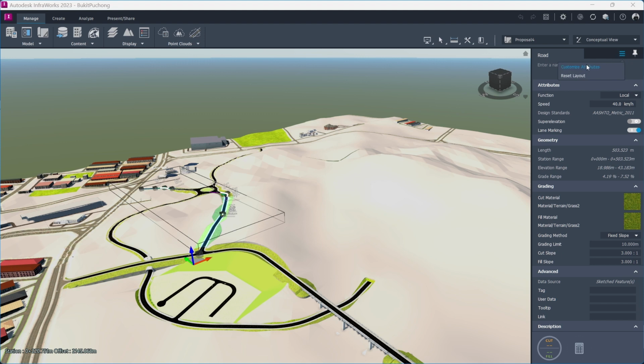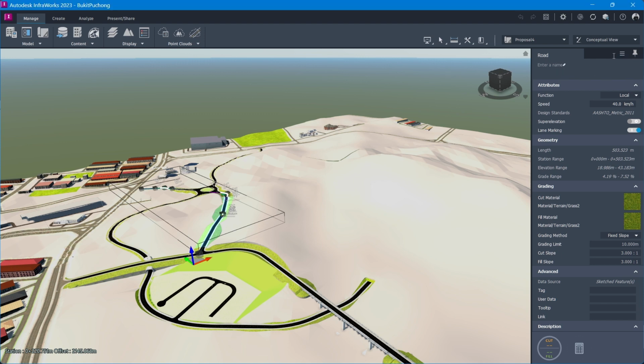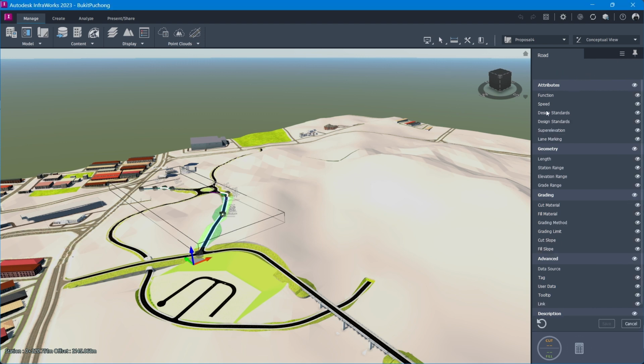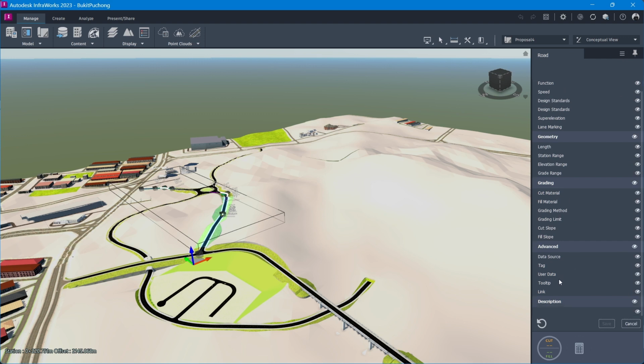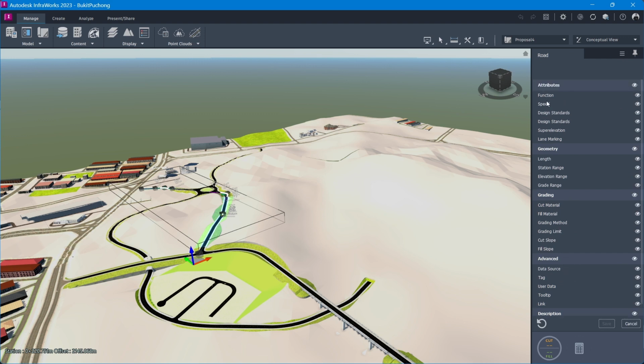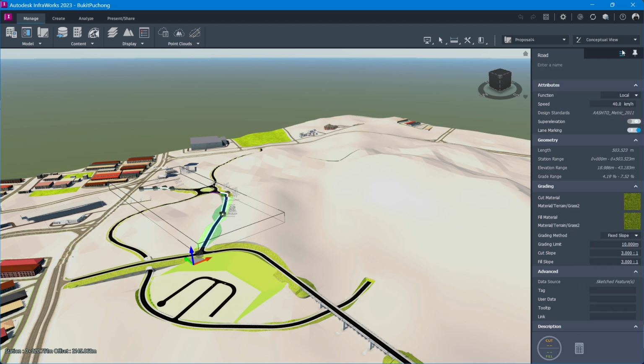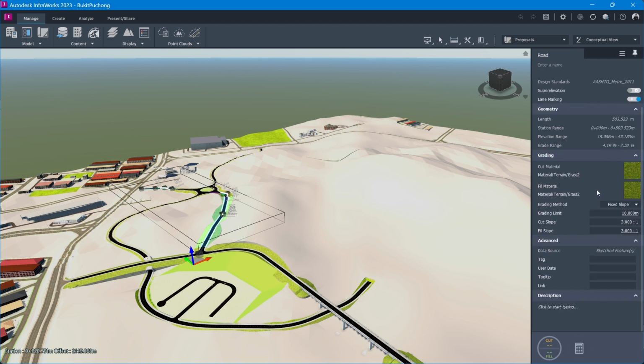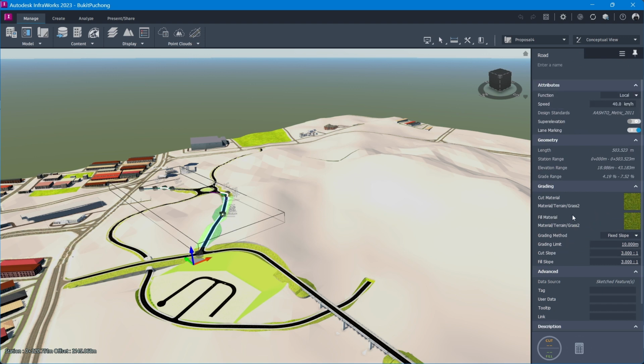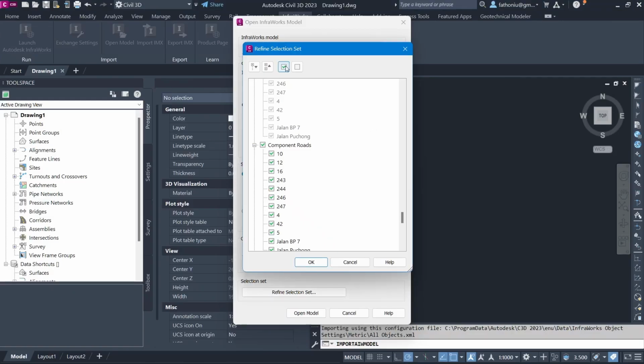Let me see. Attribute. It's not here. Function, design standard, line, elevation. It's not. Let me see. This one is open already. Cancel. We don't have this one. We don't have the information on the number. Okay, let me continue.